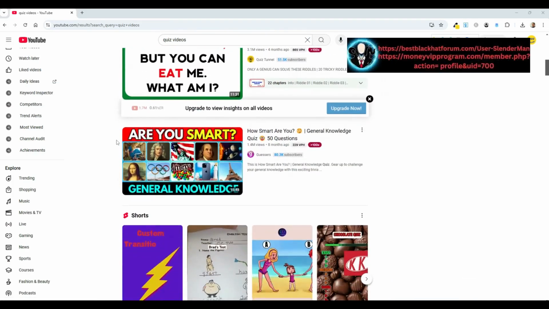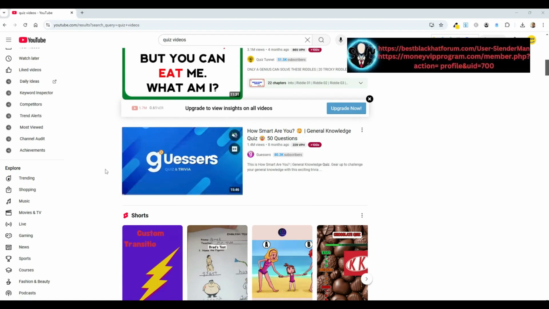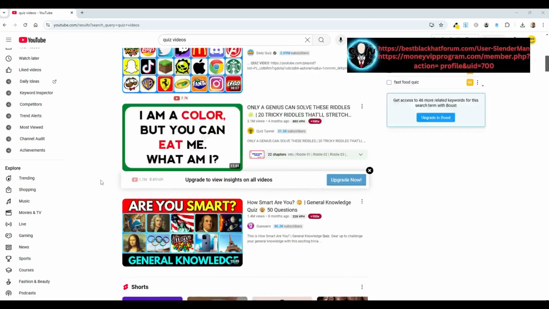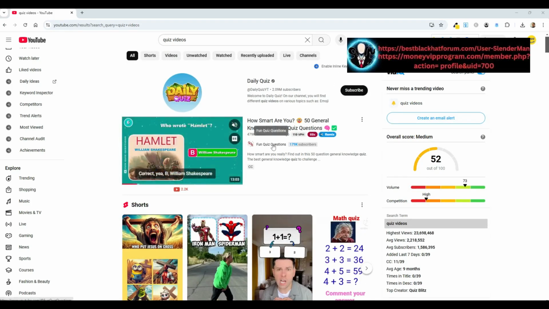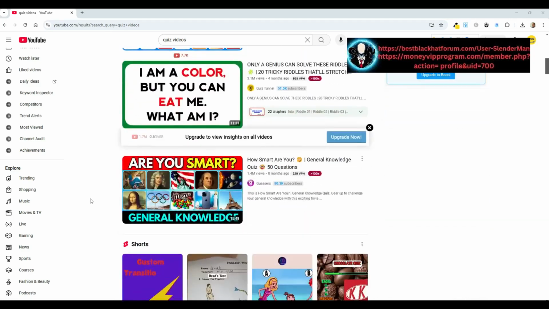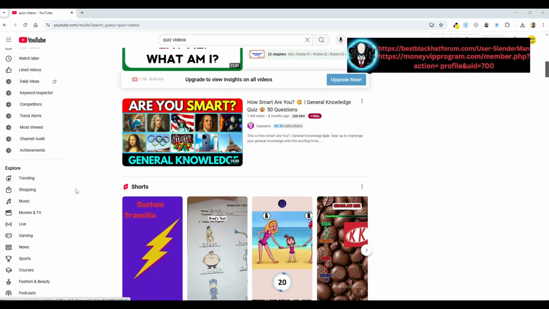It fascinates me. But here's the same thing. Are you smart? General knowledge. And by the way, look at this one. Are you smart? General knowledge. It's got 10 pictures in the middle. I'm going to go back up to the top. Are you smart? General knowledge. 8 pictures in the middle. It's not the same channel. This is fun quiz questions. And this one down here is guessers. So one or more places are copying another, but there's a reason, and this is actually a good thing.